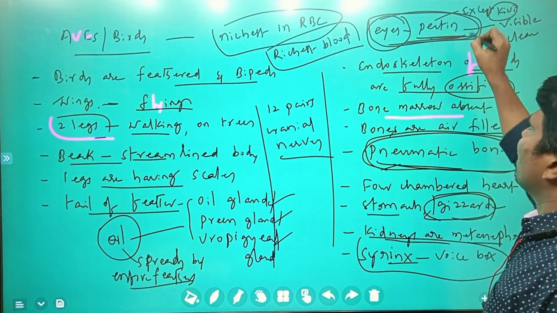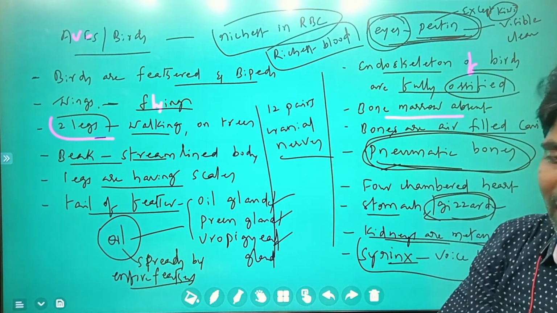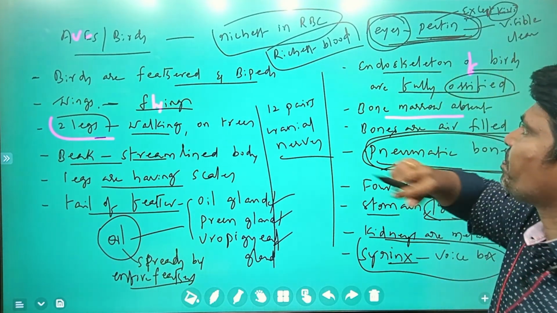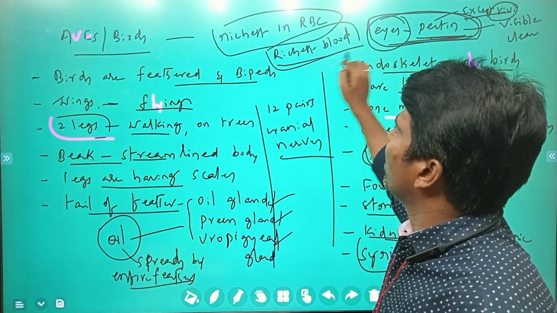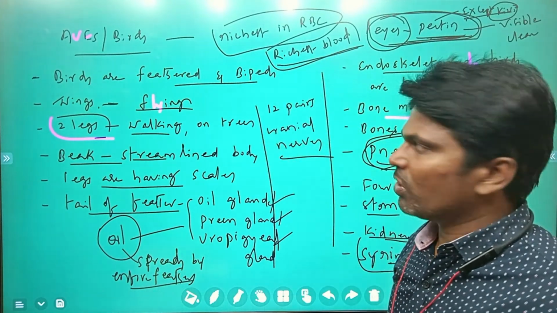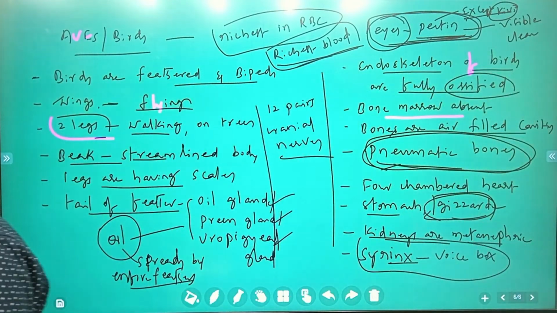The eyes have a pecten, a comb-like material, which is present in all birds. That is the reason why birds, even while flying, can see objects on the ground very clearly, except the kiwi. Next, richest blood, because more RBCs are present in birds. So that's the richest blood observed in birds.